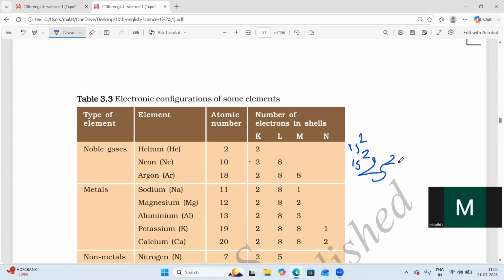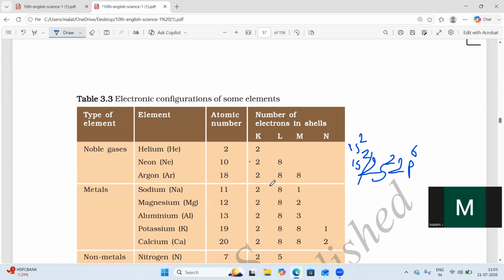For 10 we are writing 2s2. How many remaining do we have? We can write 2p6. If we write 2p6, it becomes 2 plus 2, 4. 4 plus 6 is 10. So the total number of electrons in the first, the K shell, is 2. The L shell has 2 subshells. In that, how many electrons do we have? 8 electrons, 6 plus 2, 8 electrons.